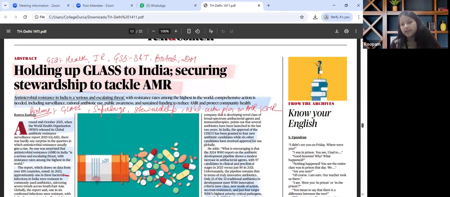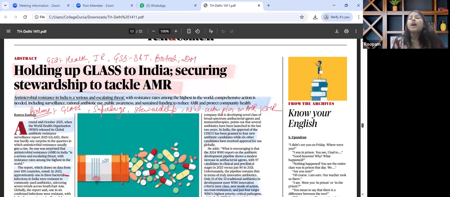surveillance, and policy implementation. For prelims perspective, we have to revise what is GLASS, a global antimicrobial resistance surveillance system launched by WHO. Terminologies such as what is superbug, stewardship, nosocomial infections, India's AMR initiatives with regard to National Action Plan on AMR, ICMR stewardship program.